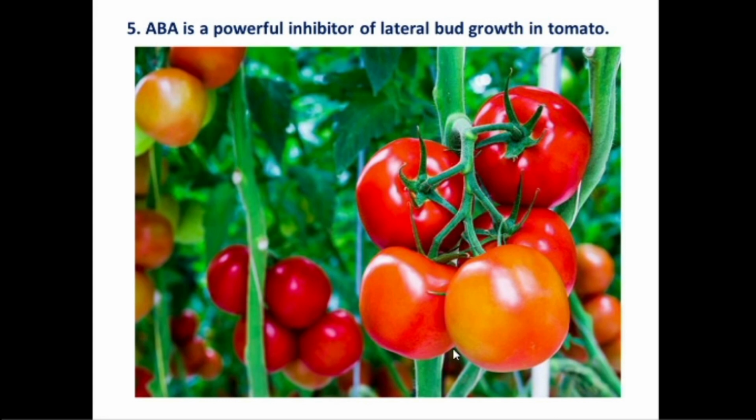Abscisic acid is a powerful inhibitor of lateral bud growth in tomato. This hormone inhibits or controls the formation of buds in the lateral regions of the tomato plant.